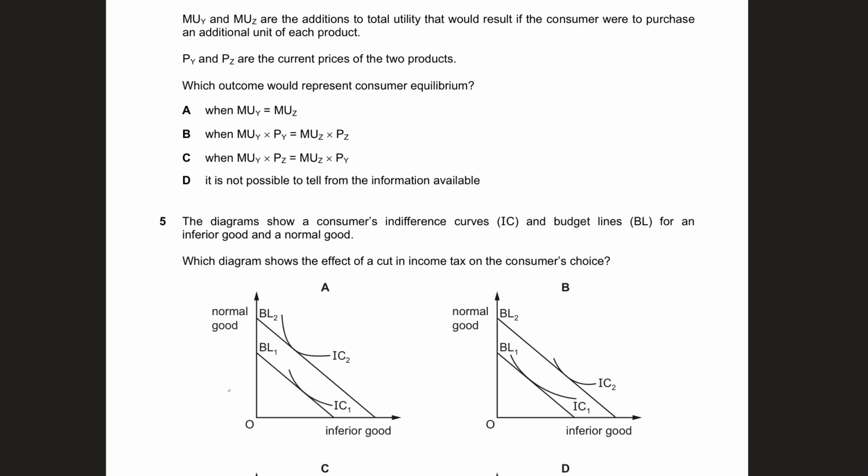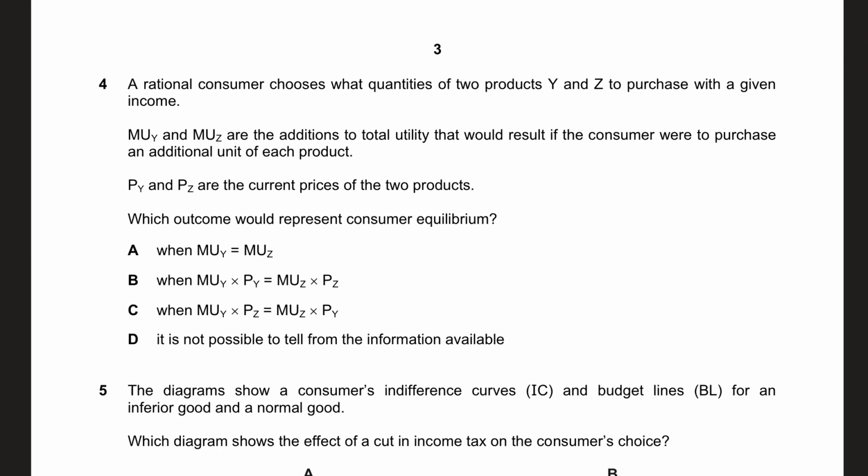The next question, guys, is number 4. A rational consumer chooses what quantities of two products Y and Z to purchase with a given income. MUY and MUZ are the additions to the total utility. So simply the formula is, whenever you're looking at consumer equilibrium, MU of Y over price of Y must be equal to MU of Z over price of Z. This is called the equimarginal principle, and in this case they have rewritten this, so MUY times PZ. If you bring this on this side and if you bring that to the other side, your answer will be C in this case.